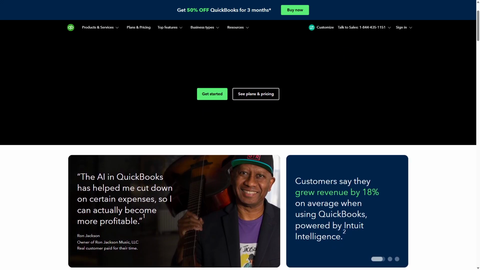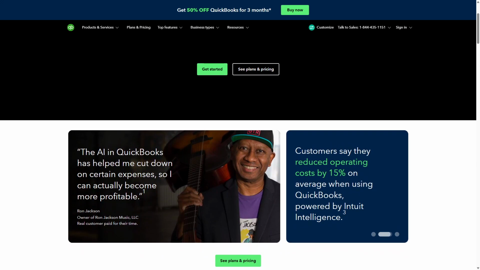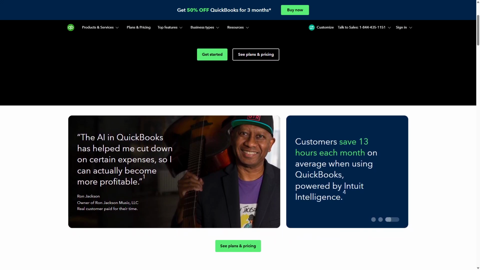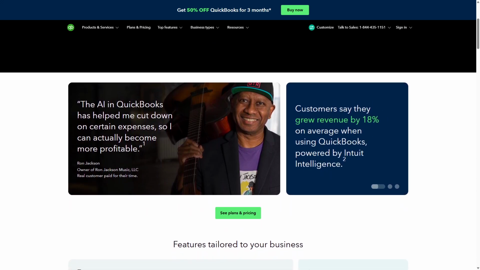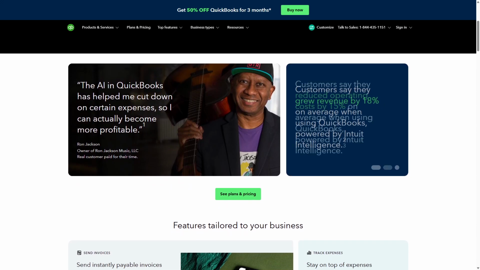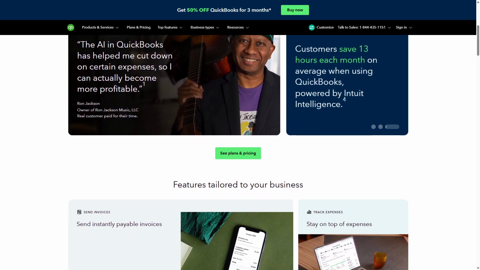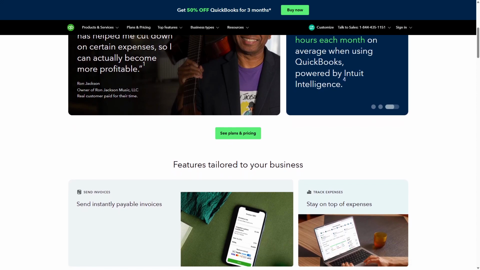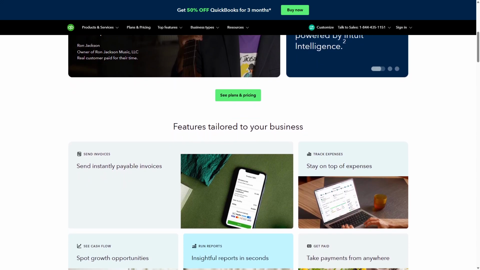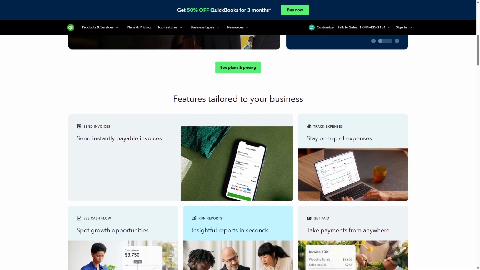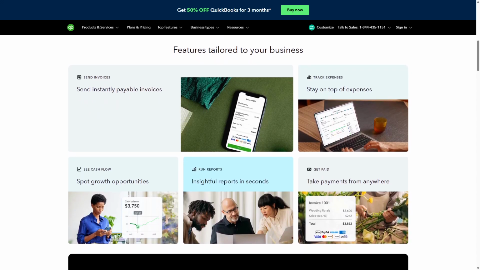QuickBooks integrates seamlessly with many third-party apps, enabling streamlined workflows across sales, banking, and payroll. Its cloud platform ensures data is accessible anytime on any device, with automatic backups and security managed by Intuit. The software uses AI and automation to reduce manual data entry and improve accuracy. However, QuickBooks is subscription-based, which can be costly for startups or freelancers on a tight budget. Additionally, the learning curve can be steeper due to its extensive features. QuickBooks is best suited for businesses that need powerful all-in-one accounting tools with cloud convenience and professional support.